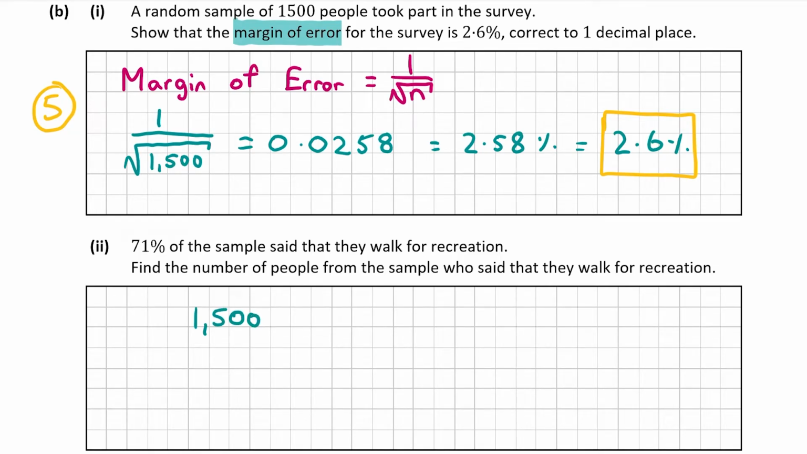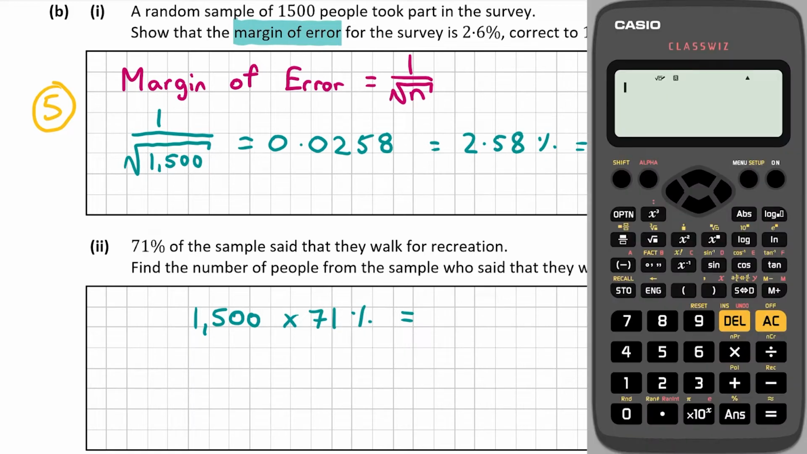If 71% of the people walk, then we can multiply that by 71%, and that will give us the amount of people who walk for recreation. So we can just type in 1,500 and multiply that by 71%. So multiply by, and then 71.